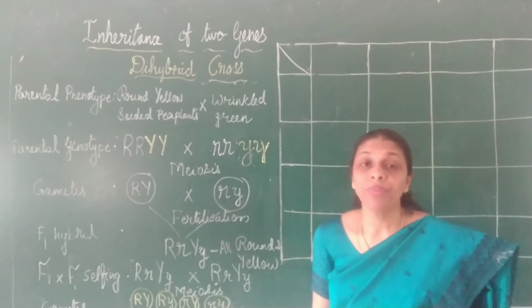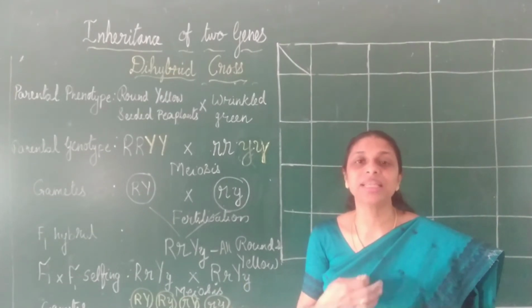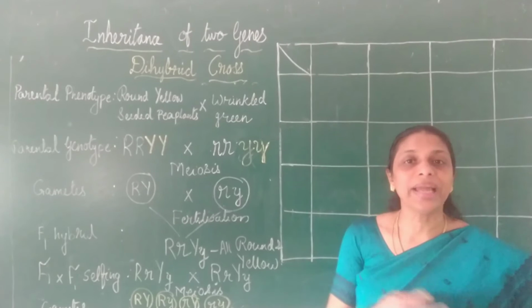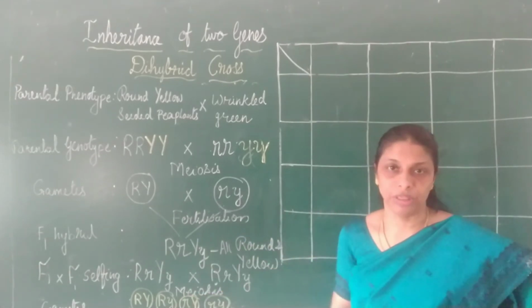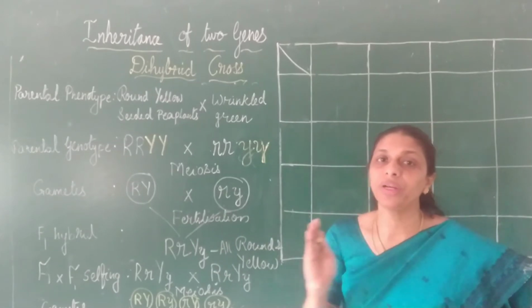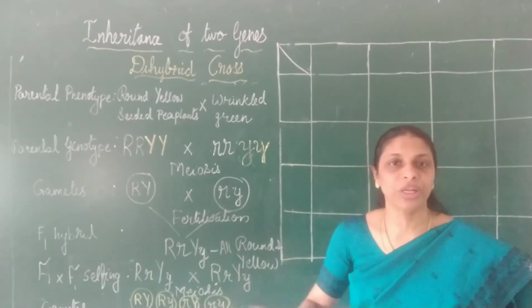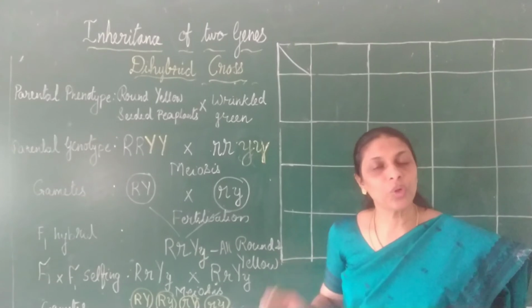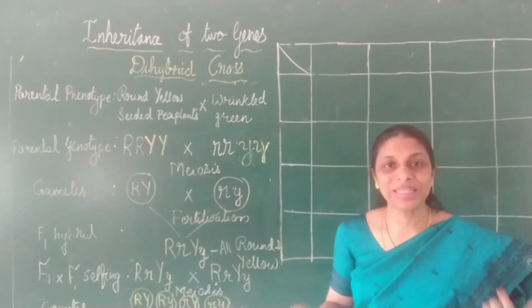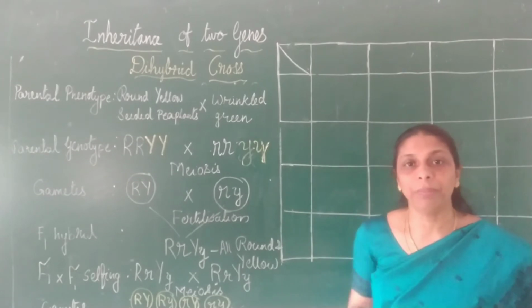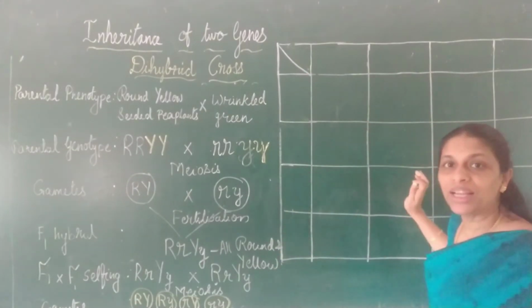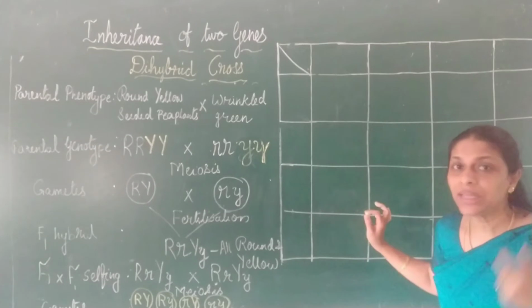Now what is the next step? Next step is fertilization, that is F2 generation. So it's not that easy to show the cross here itself with all the 4 gametes, because there will be 16 different types of offspring. 16 offsprings will be formed. 4 gametes fused with another 4 gametes, so it will be 16 offsprings. So these 16 offsprings can be represented by using a checkerboard, also called a Punnett square.